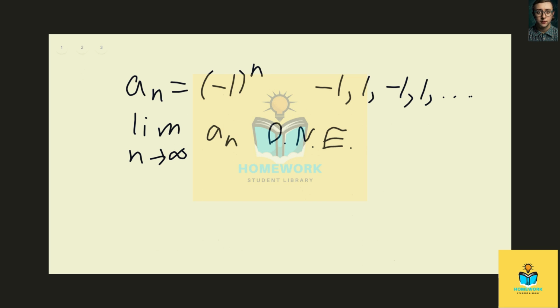So for a divergent sequence, the terms don't need to blow up to infinity. If the terms do blow up to infinity, then it will be a divergent sequence. But you can also have divergent sequences that are bounded, like this one, where the limit simply does not exist.